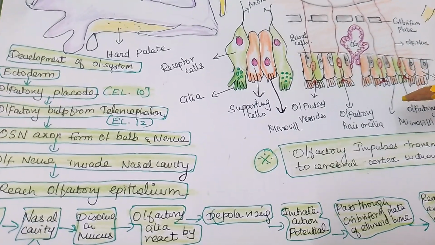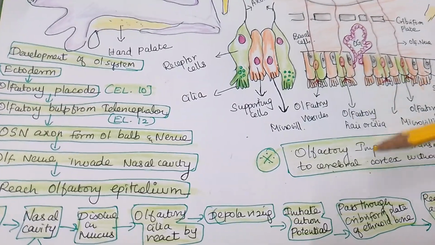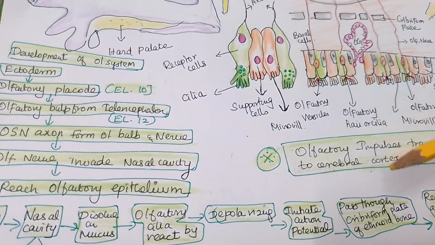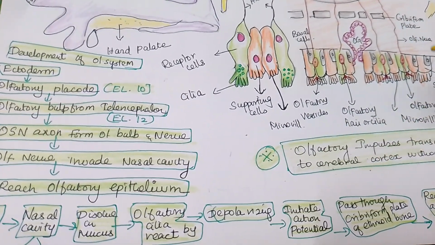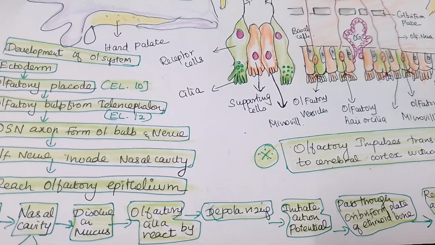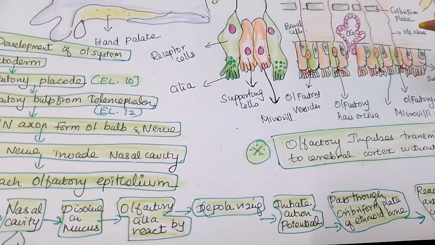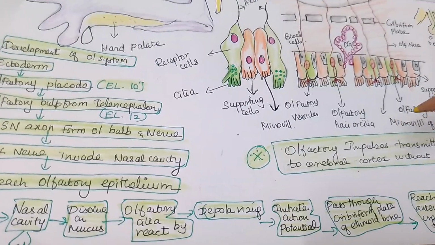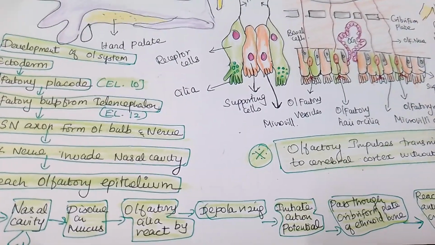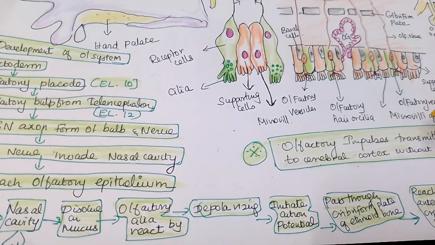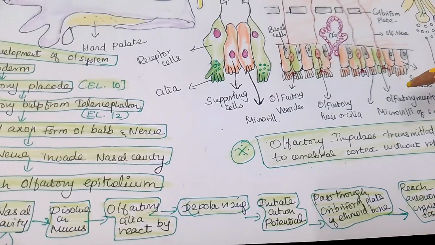And one more thing, the action potential is converted by the hair-like cell cilia, and these impulses are taken into the nerve tract and reach the cerebral cortex of the brain. You have to remember that the olfactory impulses are transmitted directly to the cerebral cortex without relay in the thalamus.